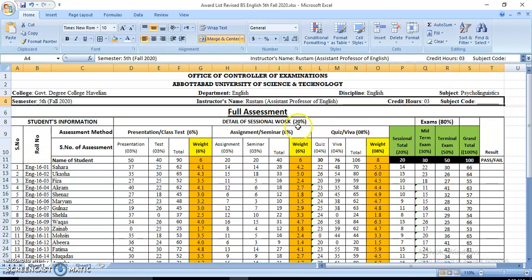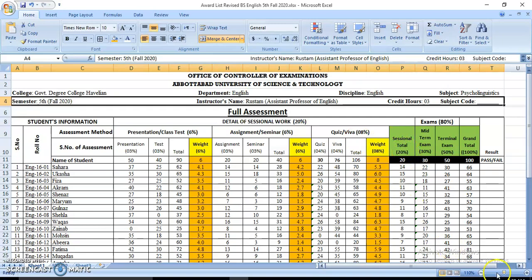Session work is of 20% weightage with us in our university, and exams are 80%. Session work is further divided into three chunks, that is presentation and class test, assignment/seminar, and quiz and viva. This weightage has been assigned by me, that is 6%, 6%, and 8%. Actually, the university has given the teacher a free hand, but the total should be 20%.